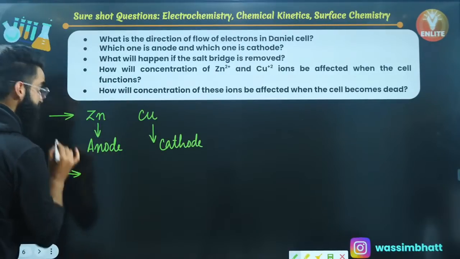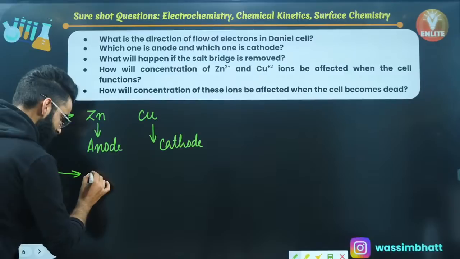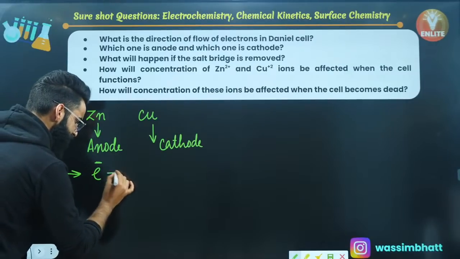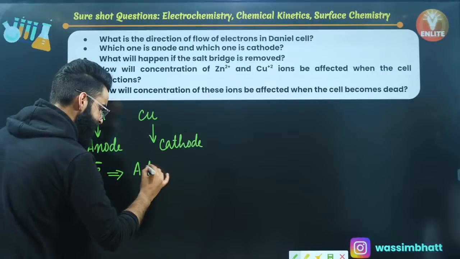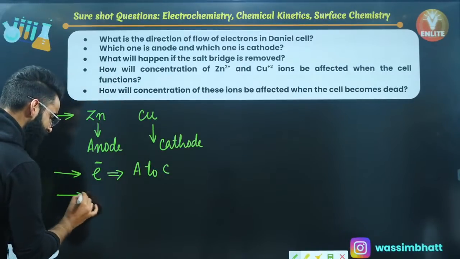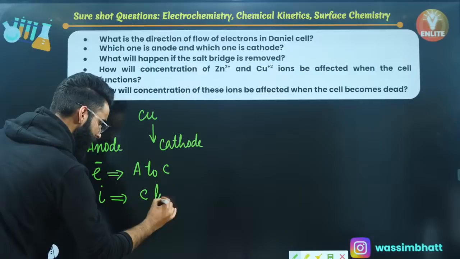Well, the first point is done. Second point, what is the direction of flow of electrons? If I talk about the direction of flow of electrons in your Daniell cell, the flow of electrons will be from anode to cathode, right? What about the direction of current? The direction of current is just reverse to it. It's going to be from cathode to anode.